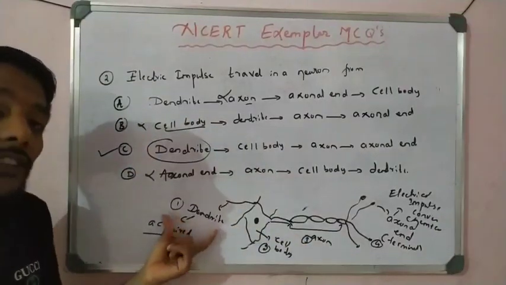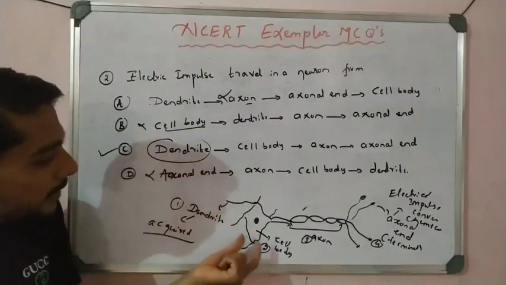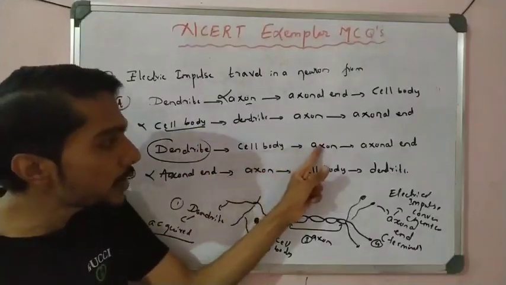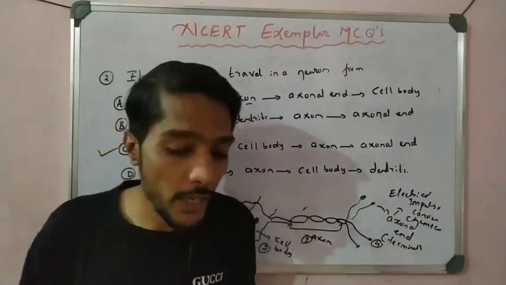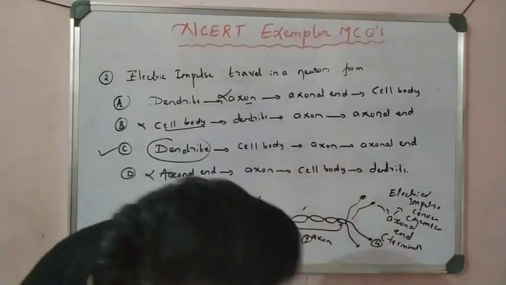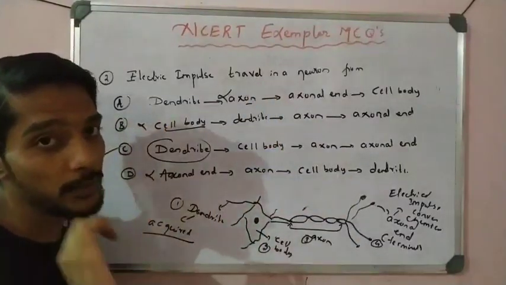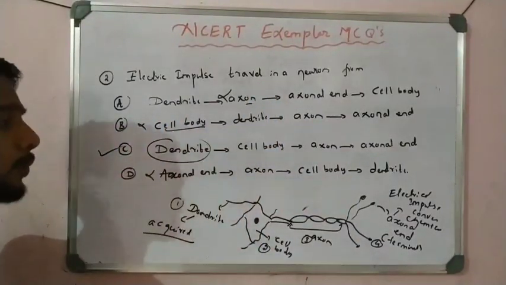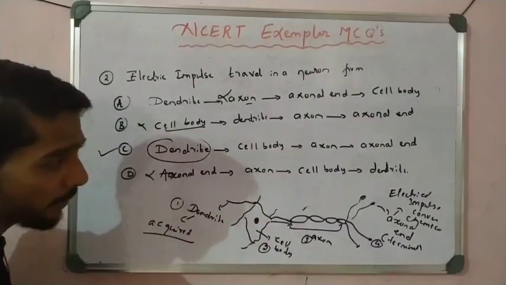And what is the dendrite function? It acquires the knowledge. So first it acquires knowledge, then comes to the cell body, then to the axon, then to the axonal end, where it is converted into chemical impulses, right? You have to remember that also. These simple questions are there, and like that they also ask the sequence in the examination, right? So this is the second one. Please pause the video and write this down. If you require, draw this diagram.